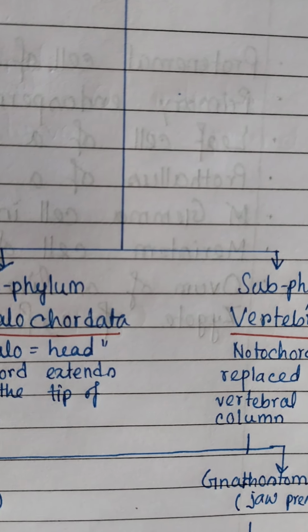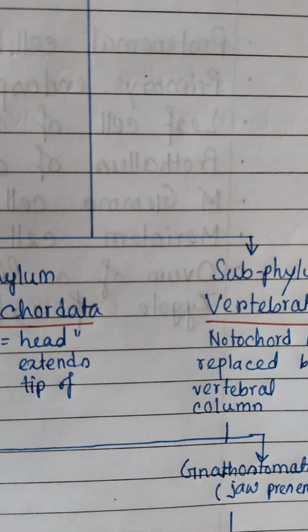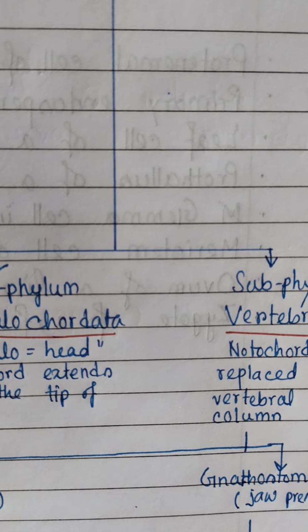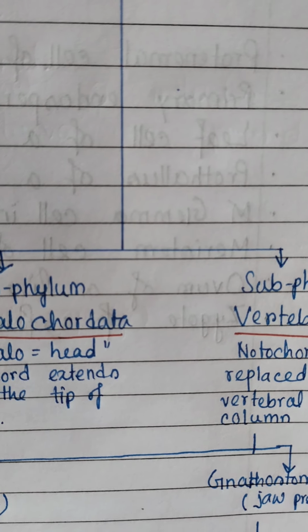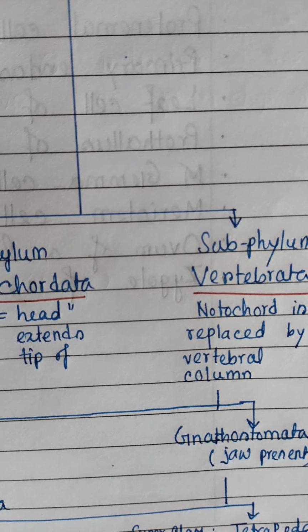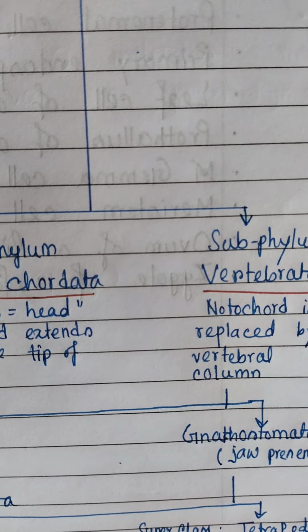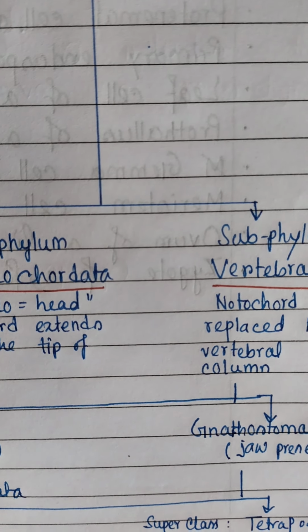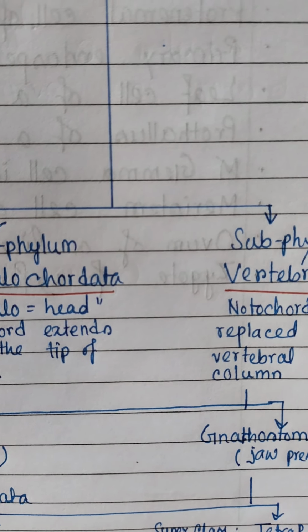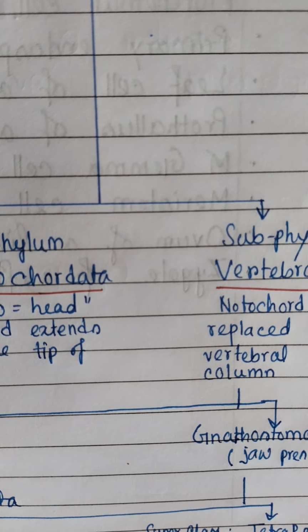All the vertebrates are chordates, but not all the chordates are vertebrates, because cephalochordata and urochordata are not vertebrates. The CNS is differentiated into brain and spinal cord. Epidermis has many layers, called stratified epithelium. The circulatory system is closed type, and hemoglobin is present in the RBCs. Endoskeleton and exoskeleton both are present. Specialized respiratory and excretory organs are there.